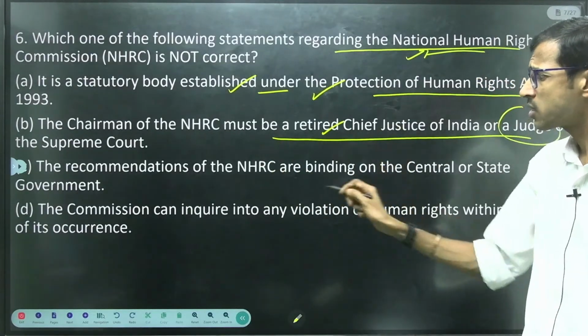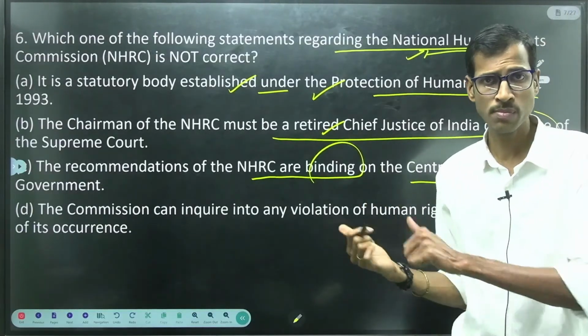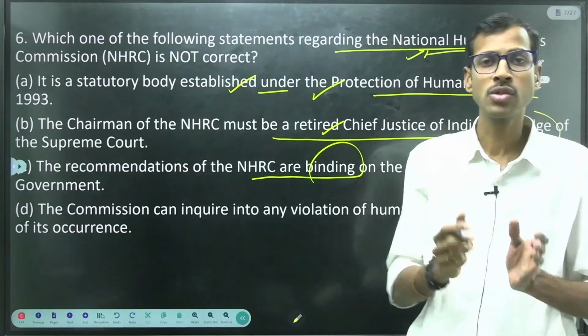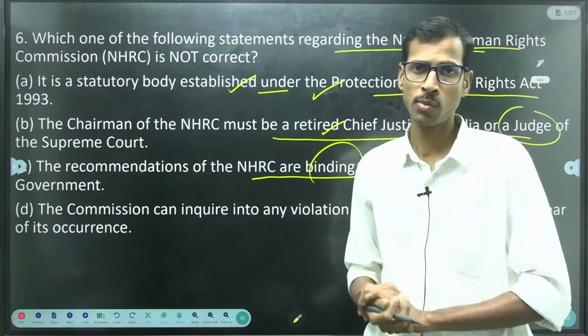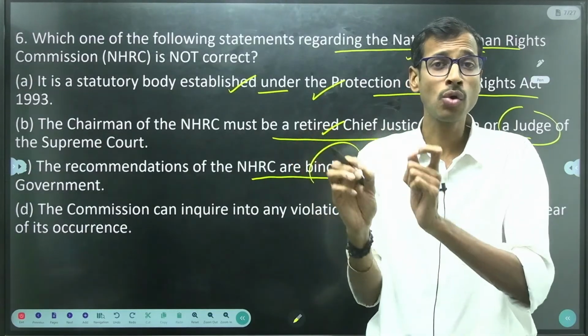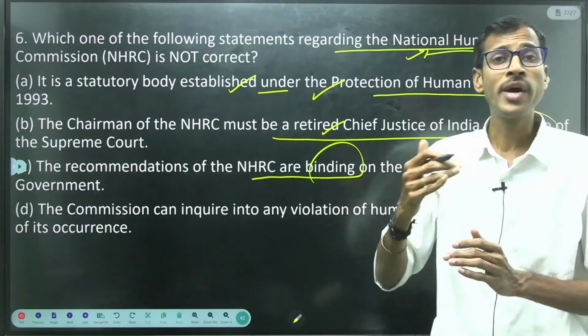The recommendations of the NHRC are binding on the central or state government. Is this binding? We have already discussed so many constitutional bodies or statutory bodies in the previous classes. No body or no constitutional commission's recommendations will be binding, right?